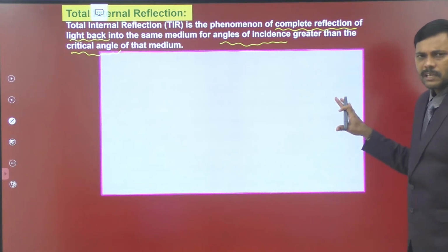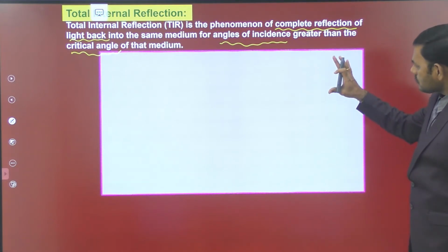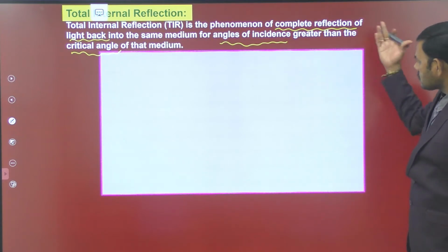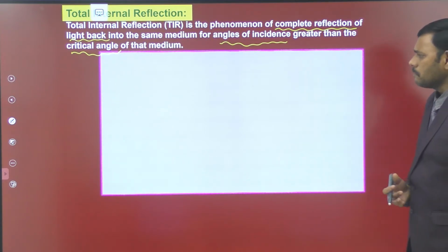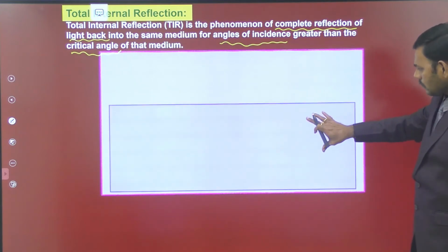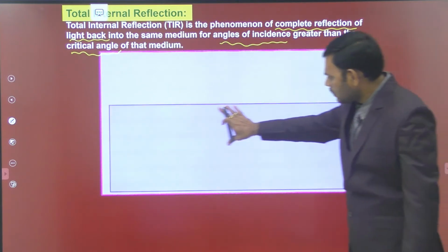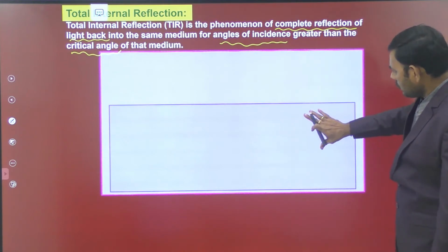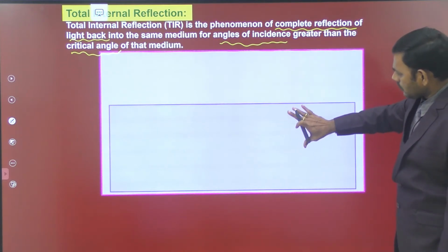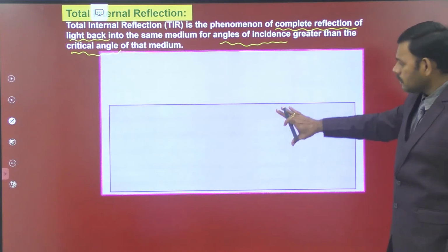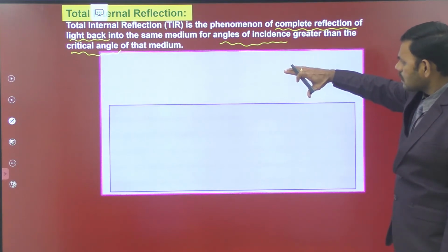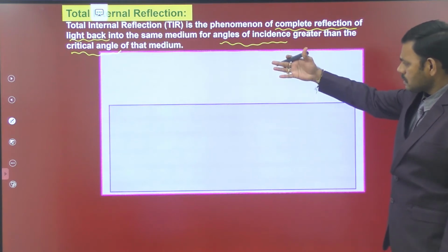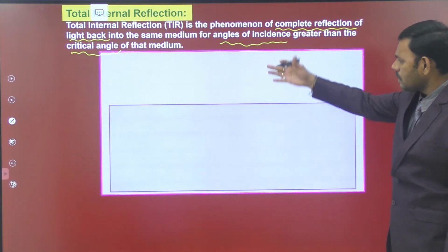Students, on the screen you are observing a denser medium, a medium with a relatively higher refractive index than the surroundings. Hence it is a denser medium. Here this violet color is the denser medium, and the grey color one is the rarer medium. Let us have two media separating each other, denser and rarer.